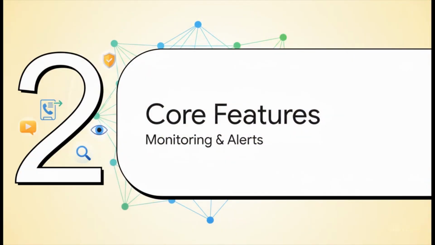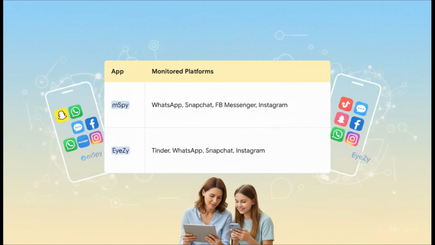First up, we're looking at the core monitoring features. This is all about seeing what's happening on their device, from social media DMs to who they're calling. When we look at social media, you can see they cover a lot of the same big apps. The main difference to notice here is that mSpy includes Facebook Messenger, while EyeZy specifically keeps an eye on Tinder, which, for parents of teenagers, could be a really critical feature.